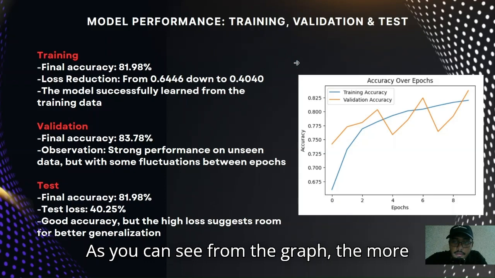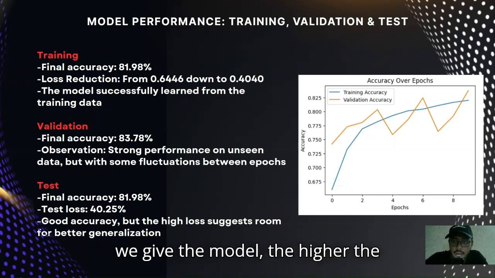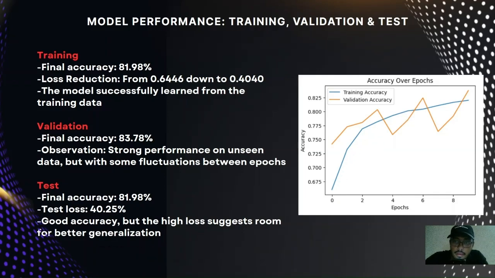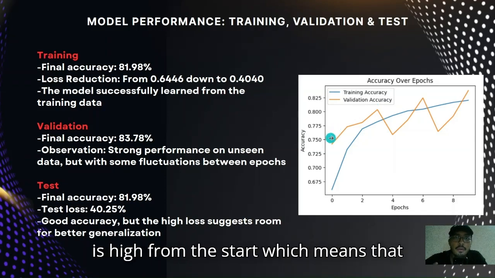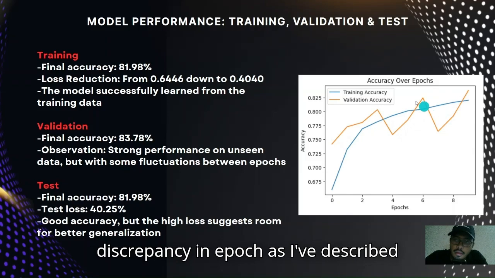As you can see from the graph, the more epochs it goes through, the more training we give the model, the higher the accuracy. So the training is successful, and the validation graph is also high from the start, which means that our training is effective, and the more we train, the higher the validation goes. Although there is some discrepancy in epochs, as I've described earlier.